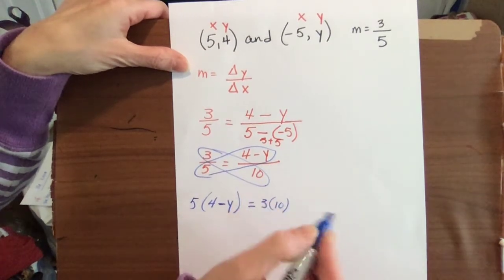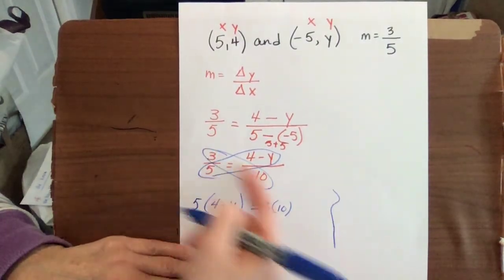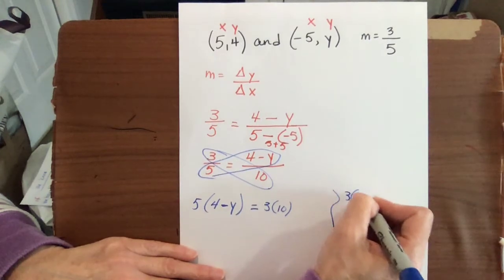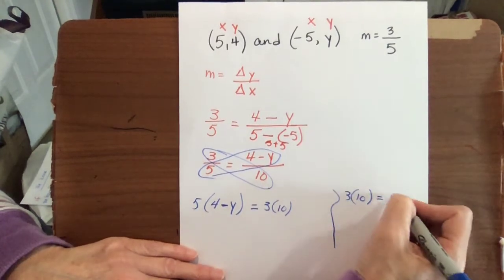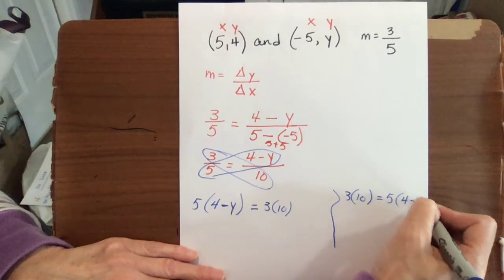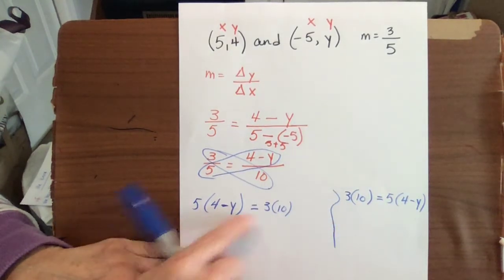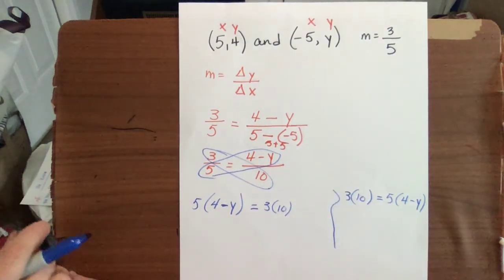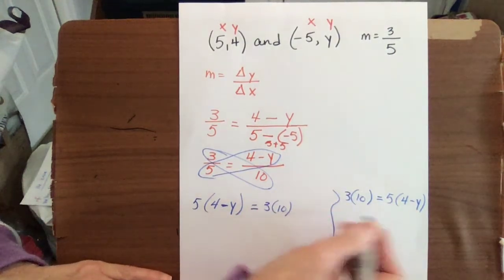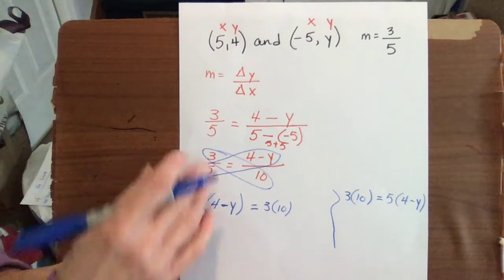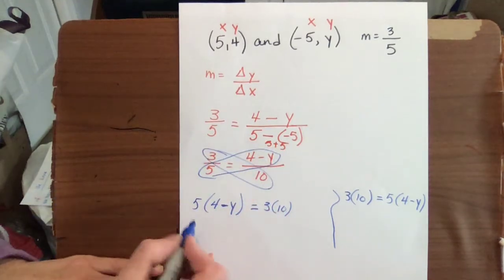Some of you might have done the 3 times 10 first, and that would equal the 5 times the 4 minus y next. Just always put your monomial of 5 in front of your binomial quantity of 4 minus y. So either one of these is fine. It depends on how you're seeing it at that moment.